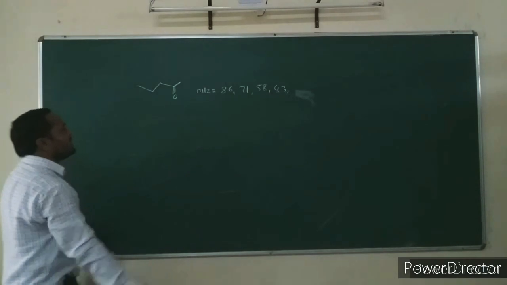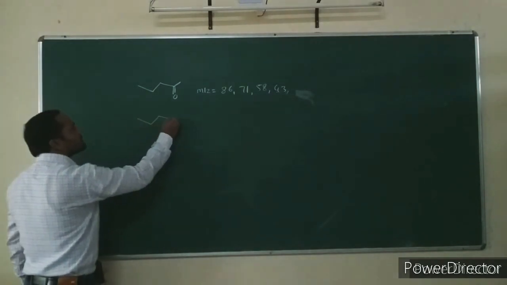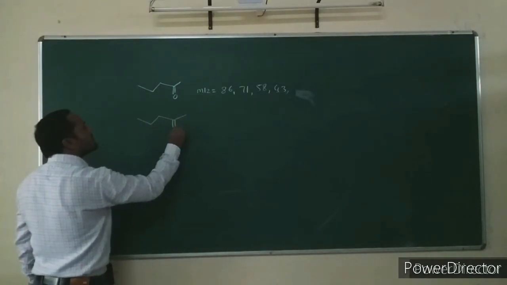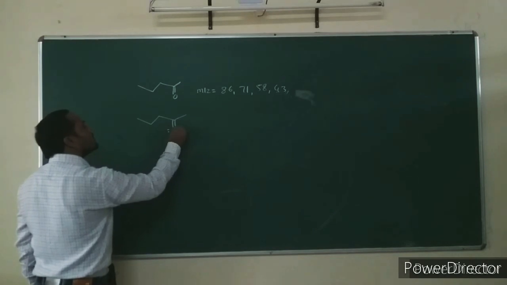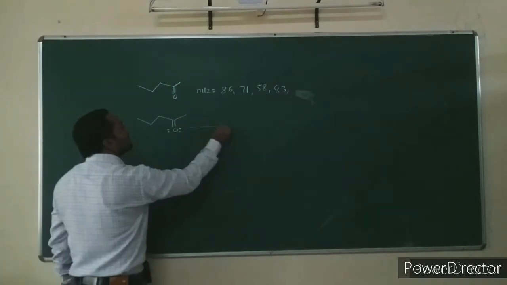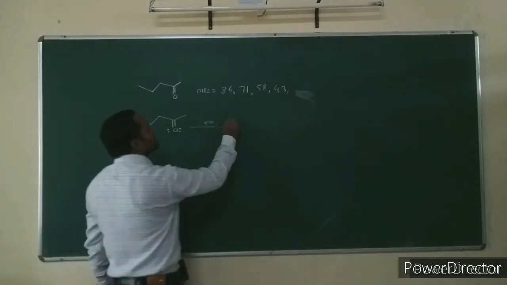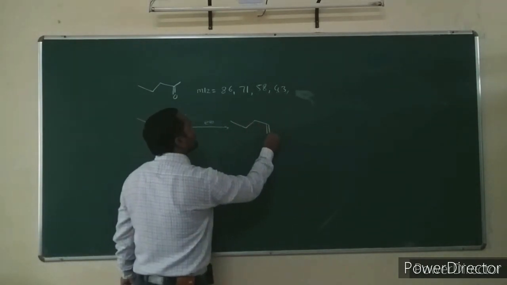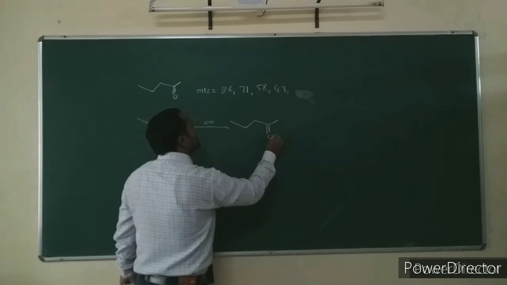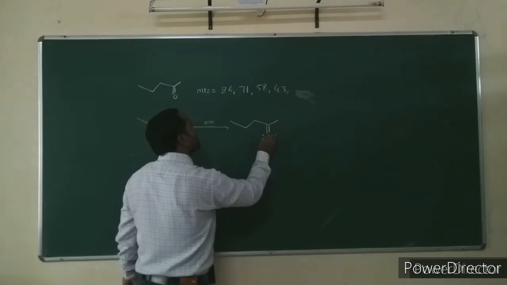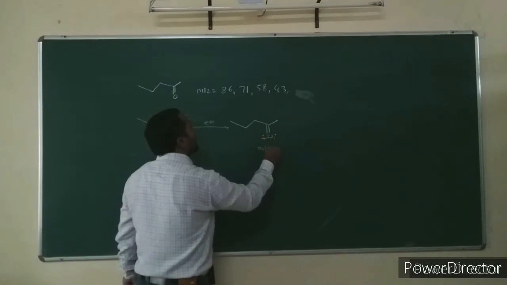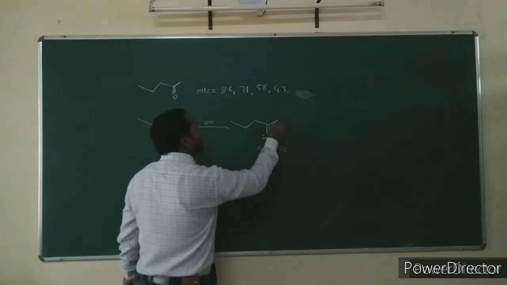Then consider the mechanism for this fragmentation. It undergoes electron ionization, and the molecular ion forms at mass to charge ratio 86.